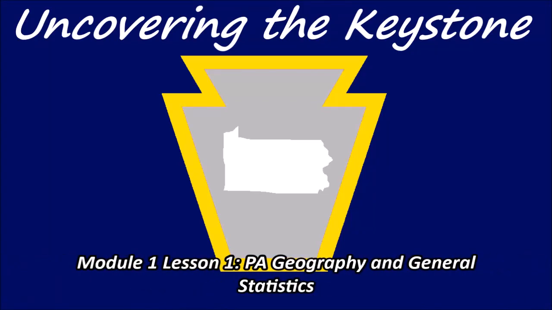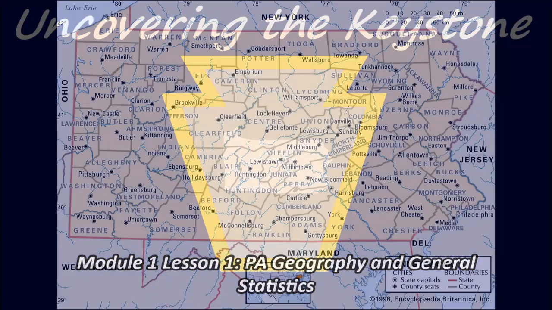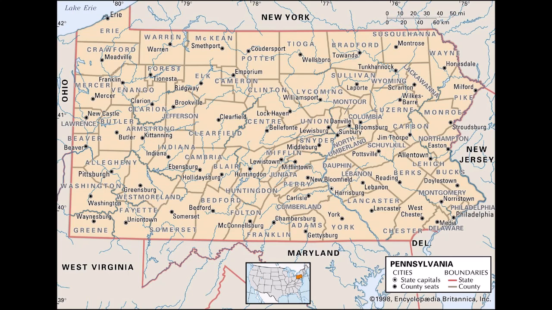Pennsylvania geography and general statistics. General location. Pennsylvania is located on the east coast in the mid-Atlantic region of the U.S. The state of Pennsylvania shares a border with 6 other states: Maryland, Delaware, New Jersey, West Virginia, Ohio, and New York. Pennsylvania has no actual coastline along the ocean. However, Philadelphia is still a vital port city due to its positioning along the Delaware River.